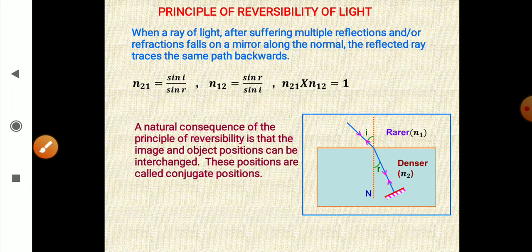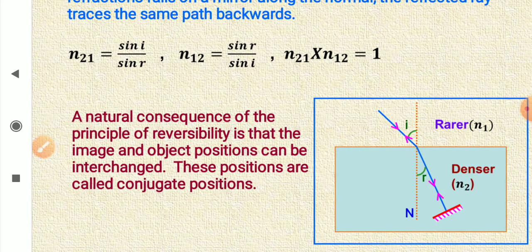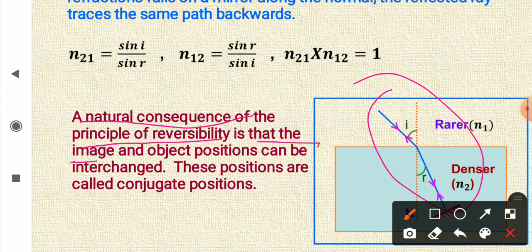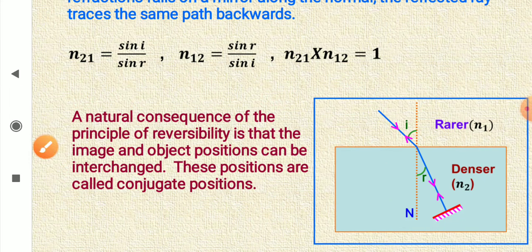And now, effect of this principle of reversibility. A natural consequence of principle of reversibility is that the image and object positions can be interchanged, and these positions are called conjugate positions. So you will get these situations later while doing numerical problems.